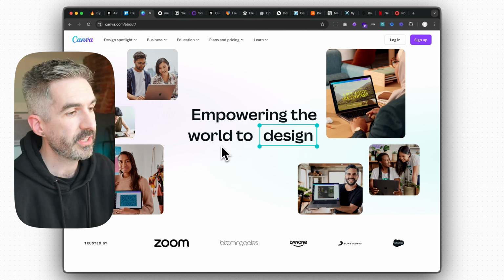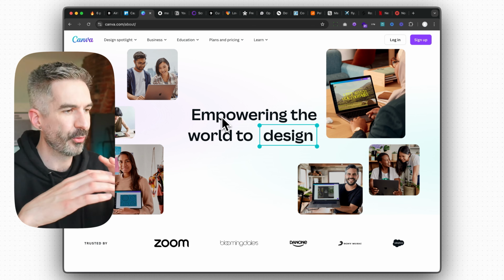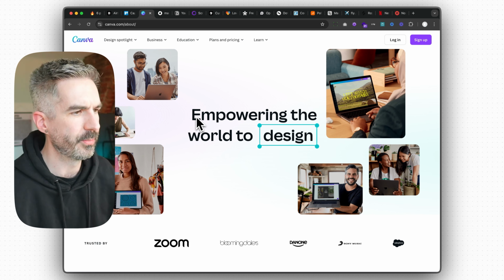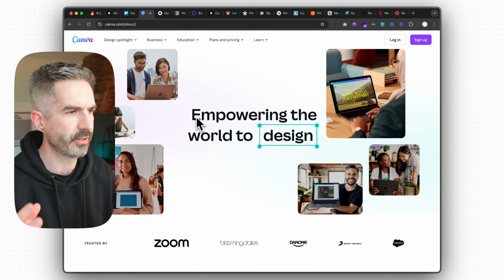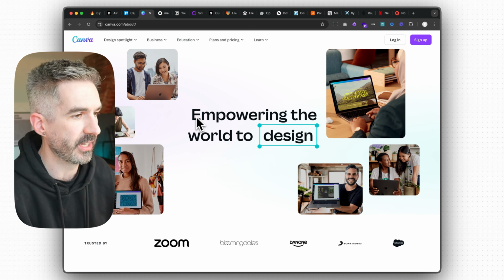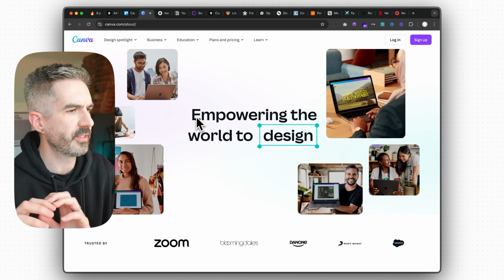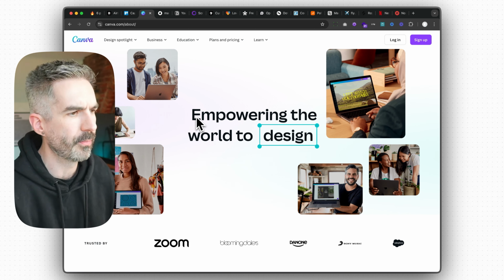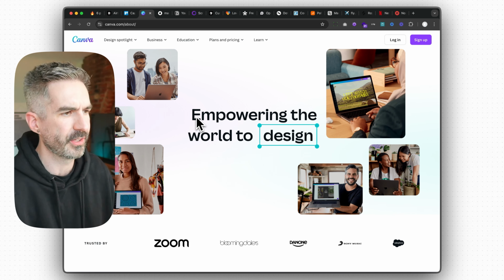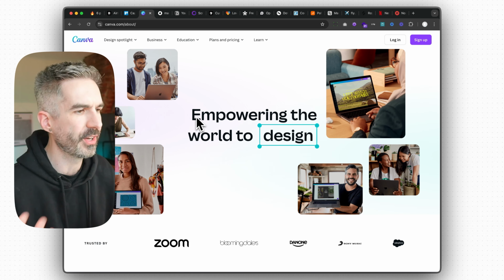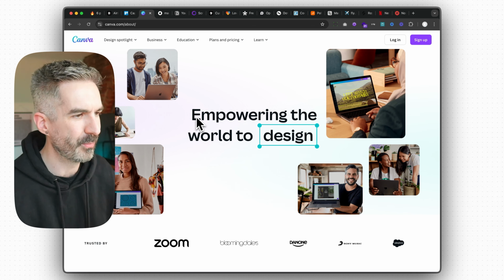Another company that I think do this really, really well is Canva. They have this whole vision around empowering the world to design and this idea that everyone should be able to be a designer. And so their mission and their focus for their app is really about helping everybody be able to design. It's not about helping the designers to be able to design better or to help teach everyone how to use this really complex tool or how to design perfect ads or perfect posters or perfect whatever. It's about how can we help everyone be able to design. Everyone is a designer, so let's help them be able to be a designer.